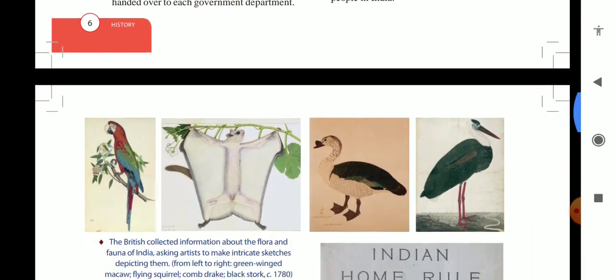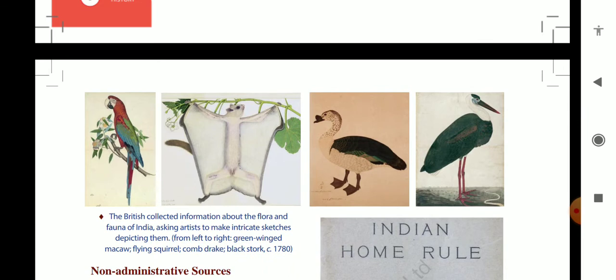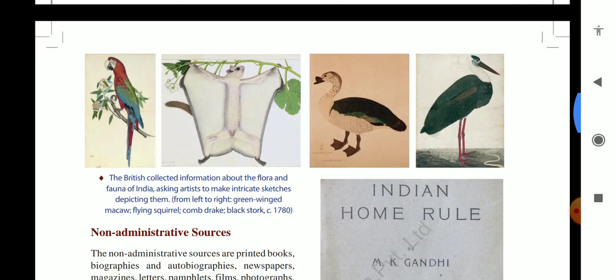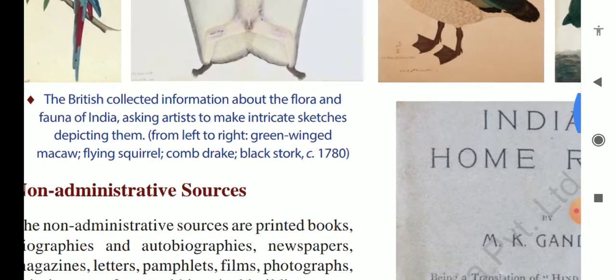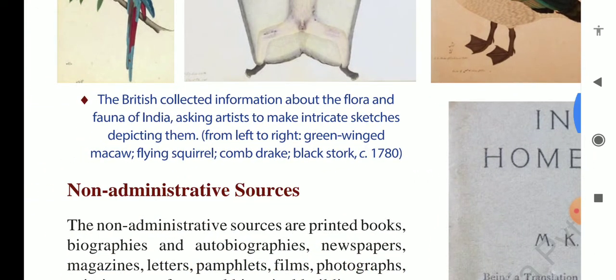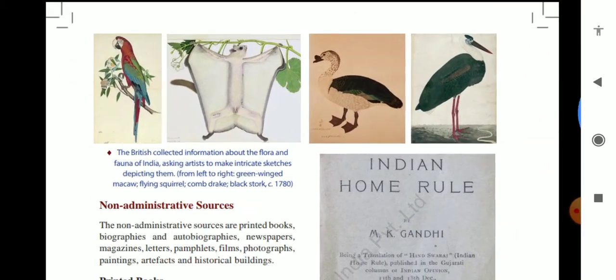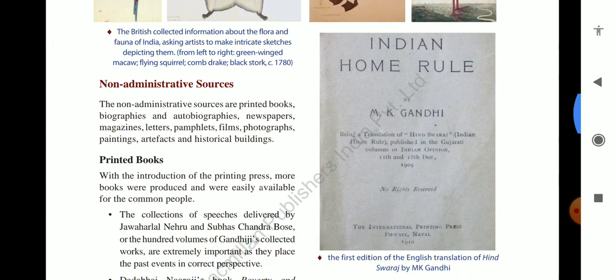You can see photos of different kinds of birds. It may seem strange to some students why bird photos are there, but surveys also included fauna and flora surveys. The British collected information about the flora and fauna of India, asking artists to make intricate sketches depicting them. You can see a duck, bat, and parrot also. So that was regarding administrative sources.